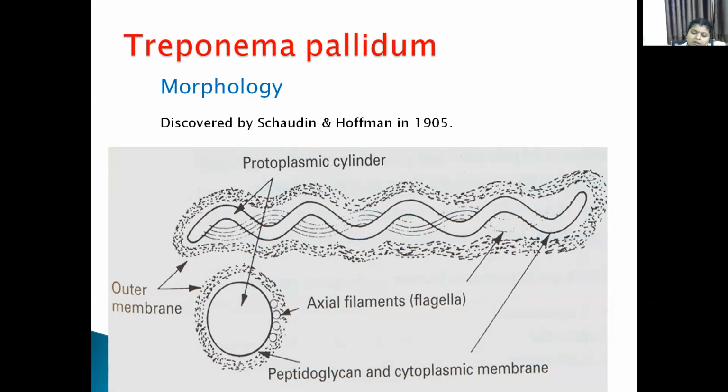This microscopic structure cannot be seen under a light microscope. It can be observed only under a dark field microscope or a phase contrast microscope. Morphology and motility can be observed by using these microscopes. This was first discovered by Schaudinn and Hoffmann in 1905.